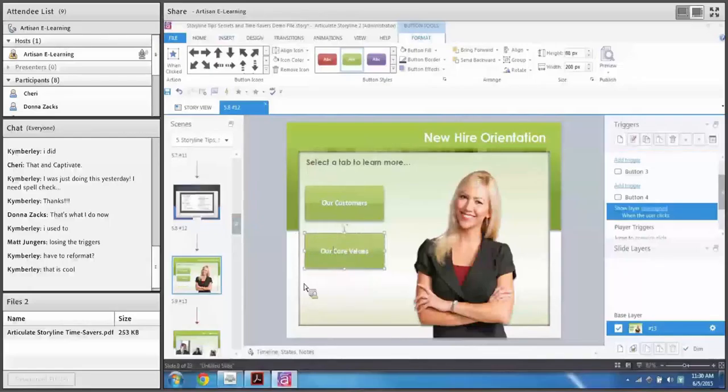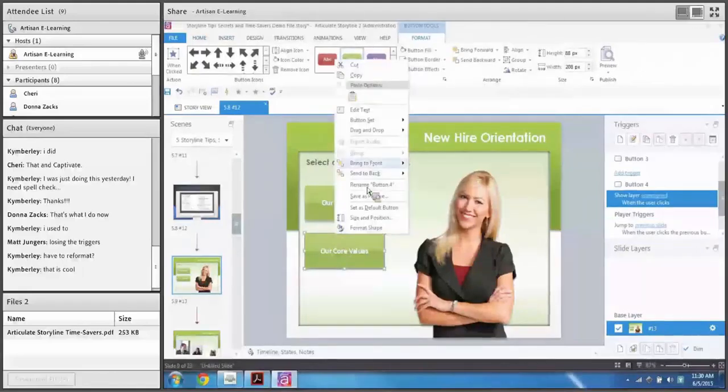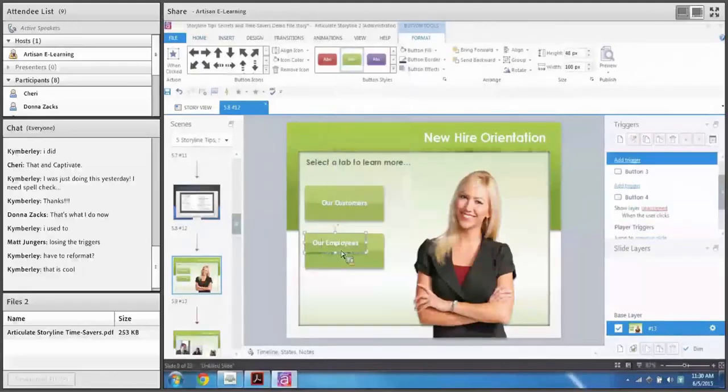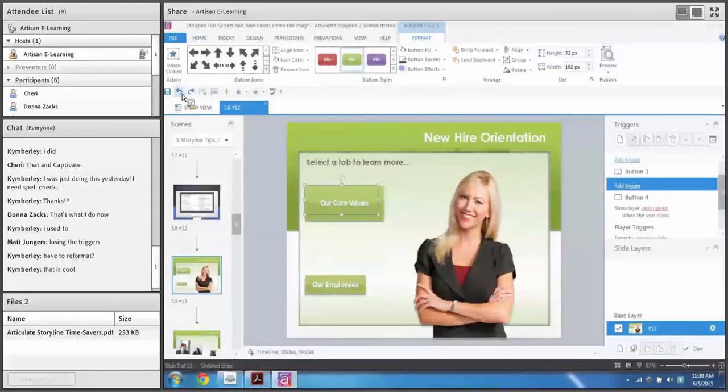Oops. And then, of course, it's behind it, so then you have to go right-click and send it back. And then try to select it. Of course, it's hard to click on the edge of it. And then scale it. If you're like me, that's how you scale things to be the same size. So let me undo this. I'll show you an easier way of doing this. Okay. So undo everything I've done.